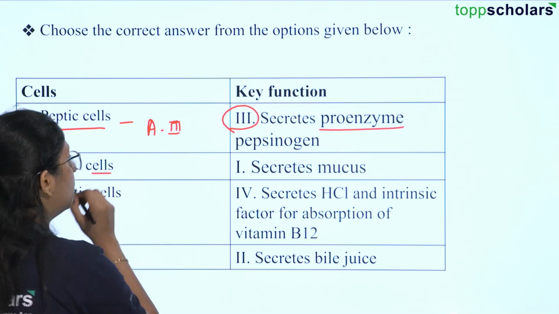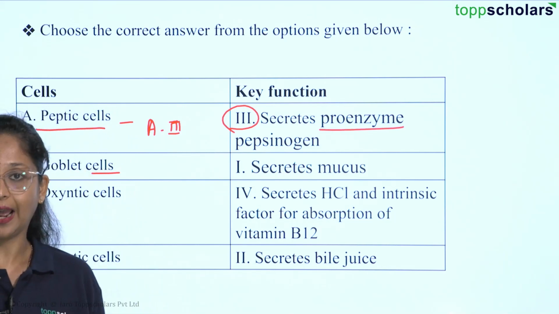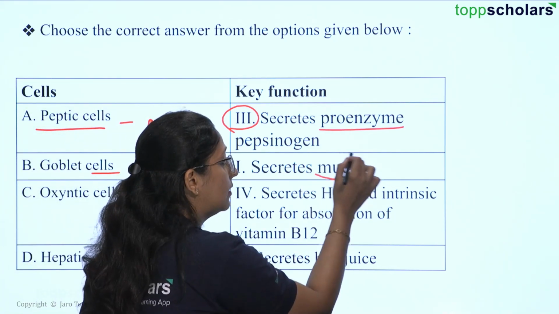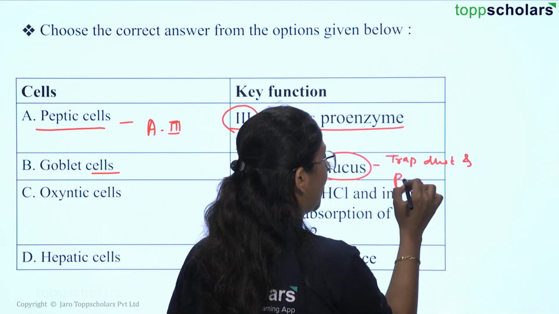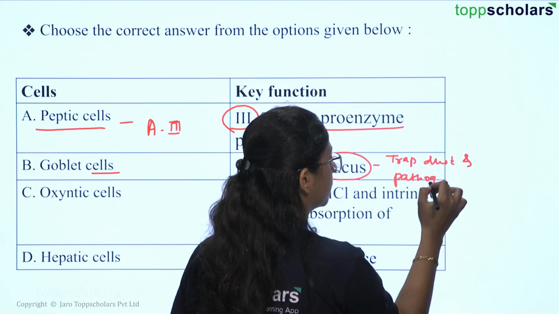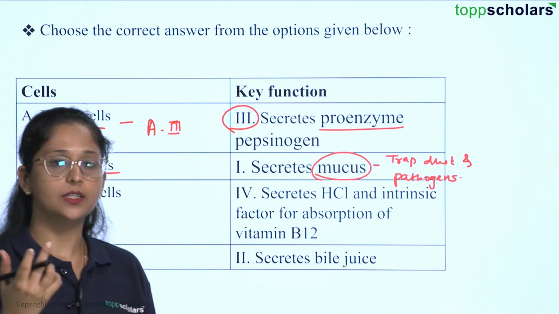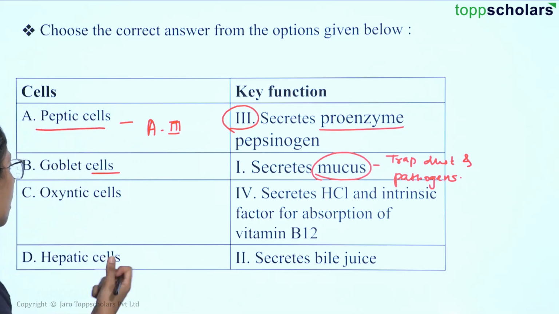Then we have goblet cells. Goblet cells are usually present in our respiratory tract, right? These cells secrete mucus that helps to trap dust and pathogens. Mucus is a very sticky substance, so it is able to trap all the dust and pathogenic particles with the help of the goblet cells.